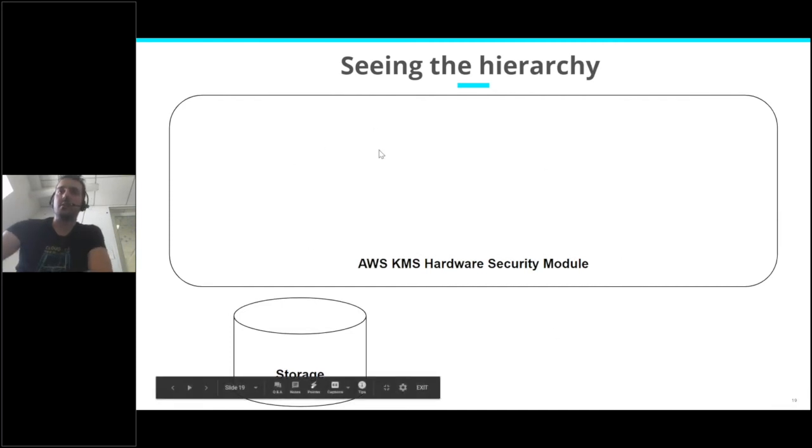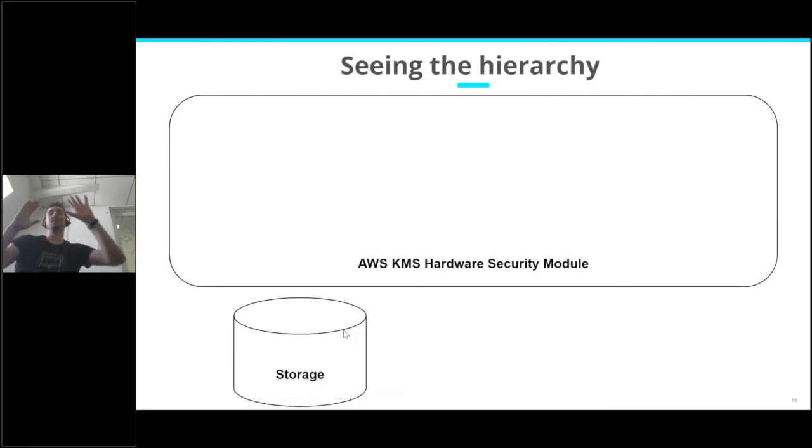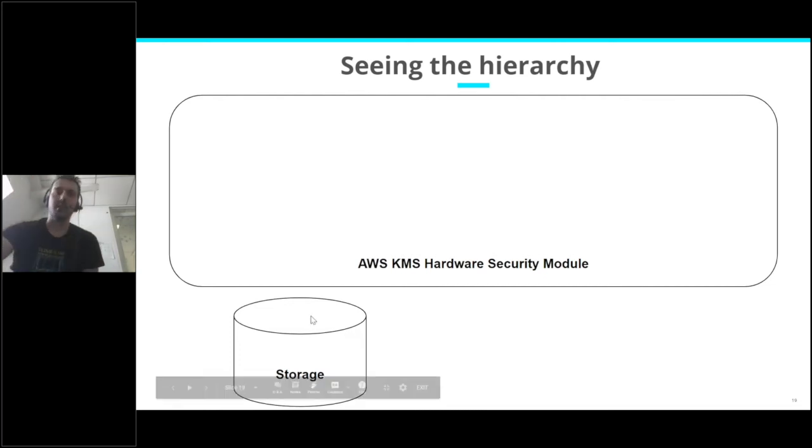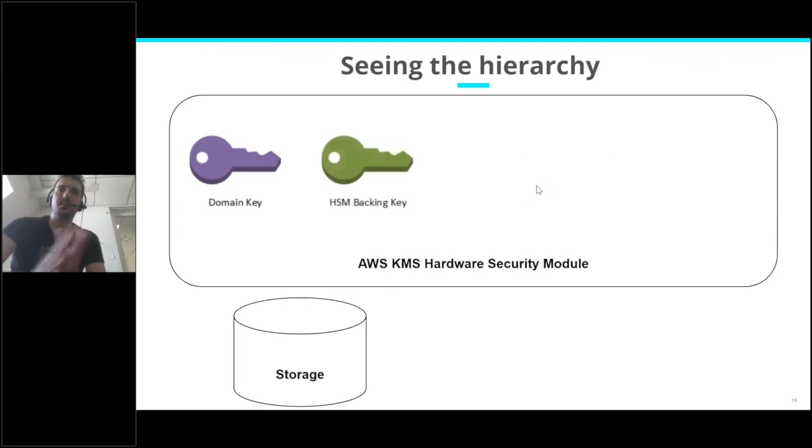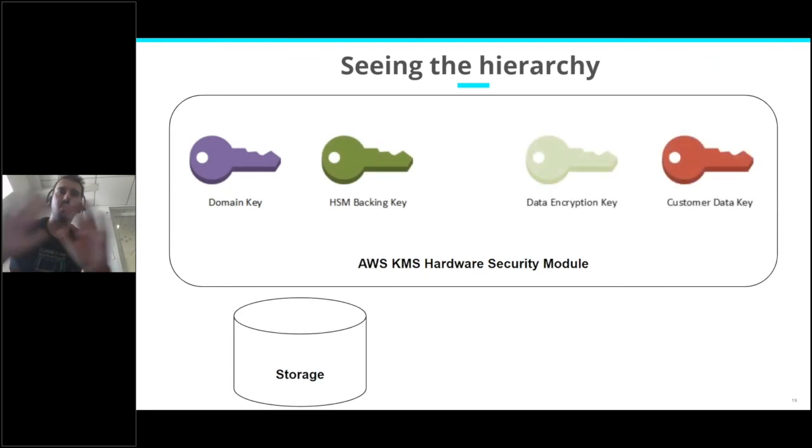You have here a hardware security module of KMS, and you have the storage. Remember, when we saw the first schematic, we saw the API with the KMS hosts, and we saw storage and HSMs. So here we are only seeing storage on the HSMs. First you have the 4 keys, and let's see how they interact together. So the domain key